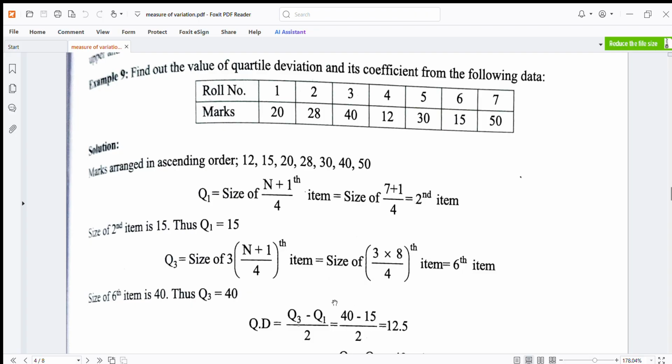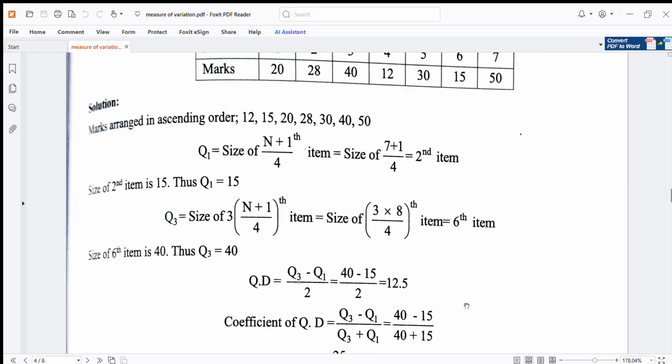The size of the 6th item, counting 1, 2, 3, 4, 5, 6, is 40. Then Q3 is 40. Thus QD is equal to (Q3 minus Q1) upon 2, which is (40 minus 15) upon 2, equal to 12.5. This is the quartile deviation.